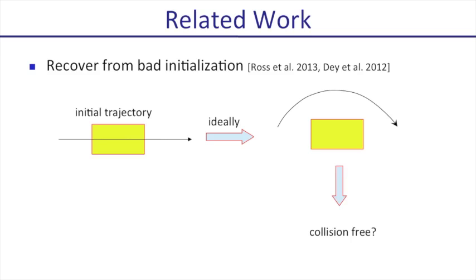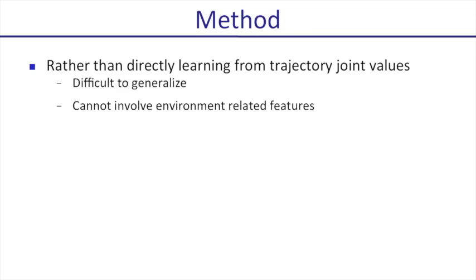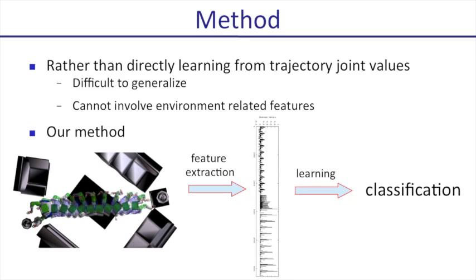In order to predict the influence of an initial path on the optimization convergence, we choose not to directly learn the knowledge from trajectory joint values, because in this way it is difficult to involve environment-related features, and the resulting prediction is difficult to generalize well among different environments. Instead, our approach first designs a set of trajectory features and then computes feature vectors for the training set of initial paths.